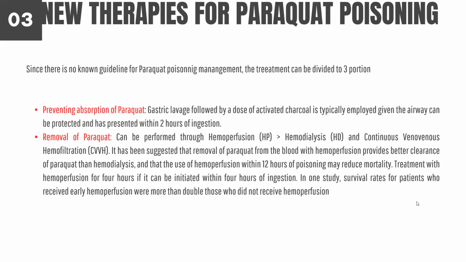So, new therapies for paraquat poisoning. There is no known guideline for paraquat poisoning management, and the treatment can be divided broadly into 3 components, as I read in papers and other books as well. The 3 components are preventing the absorption of paraquat, the removal of paraquat, and alternative and additional therapies.